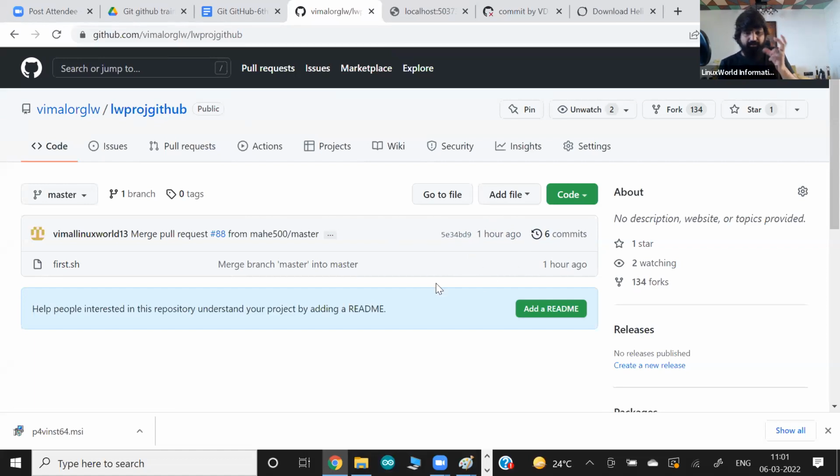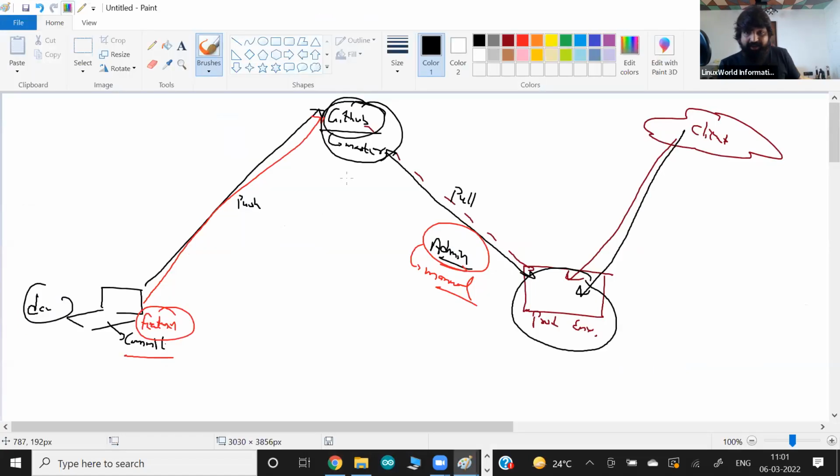So manual technically means a process. If you're doing something manually, after 2 hours maybe my IT team comes to know somebody changed something, and at that point in time I will go and pull. But there might be very sensitive information, or maybe a security bug that they fixed. If you don't quickly download and update your production system, things might break. So my point here is that a manual process is not good.